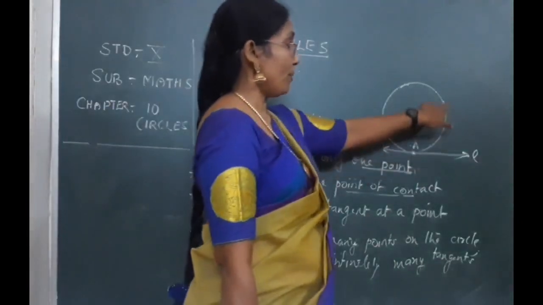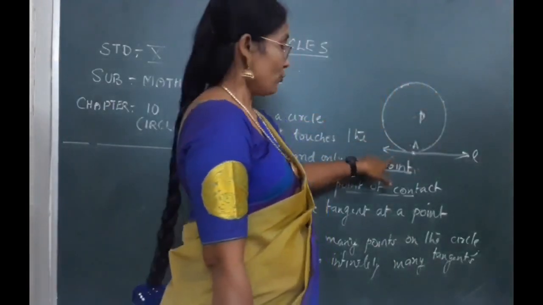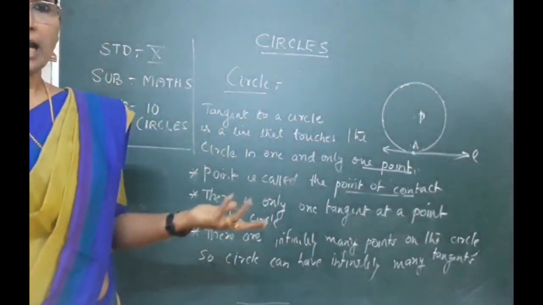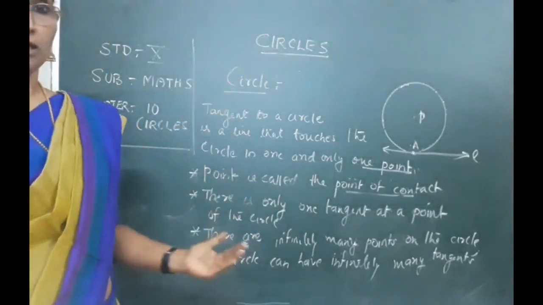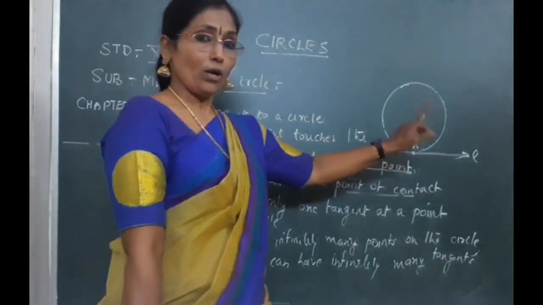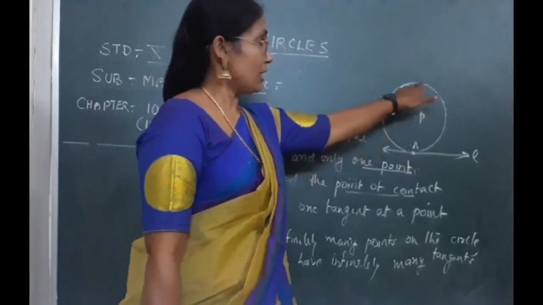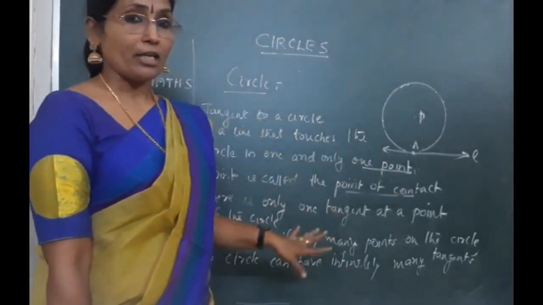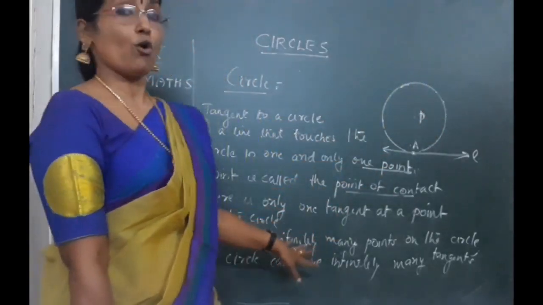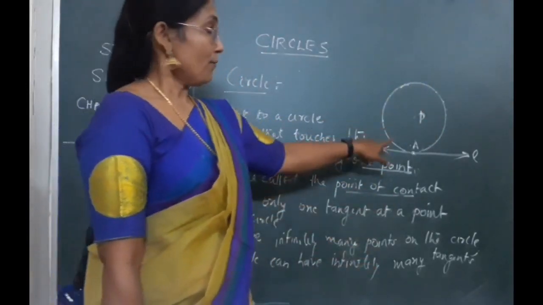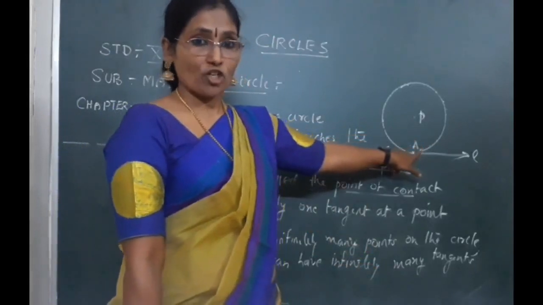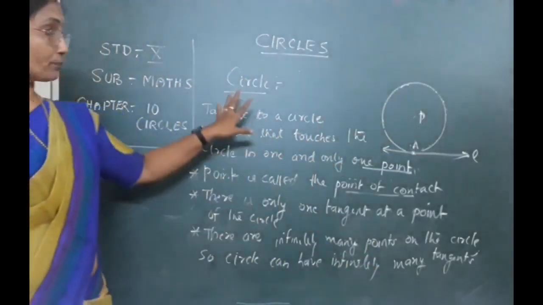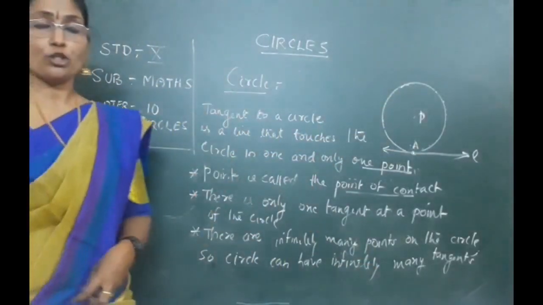Circle, how many points are on this circle? Therefore, we can say that a circle can have infinitely many tangents at different points on the circle. That means one point, only one tangent. But there are infinitely many points on the circle. Therefore, what you can say is that infinitely many tangents you can draw for a circle if the point is not mentioned. Clear for you? And you should learn all these points. You should keep them in your mind.